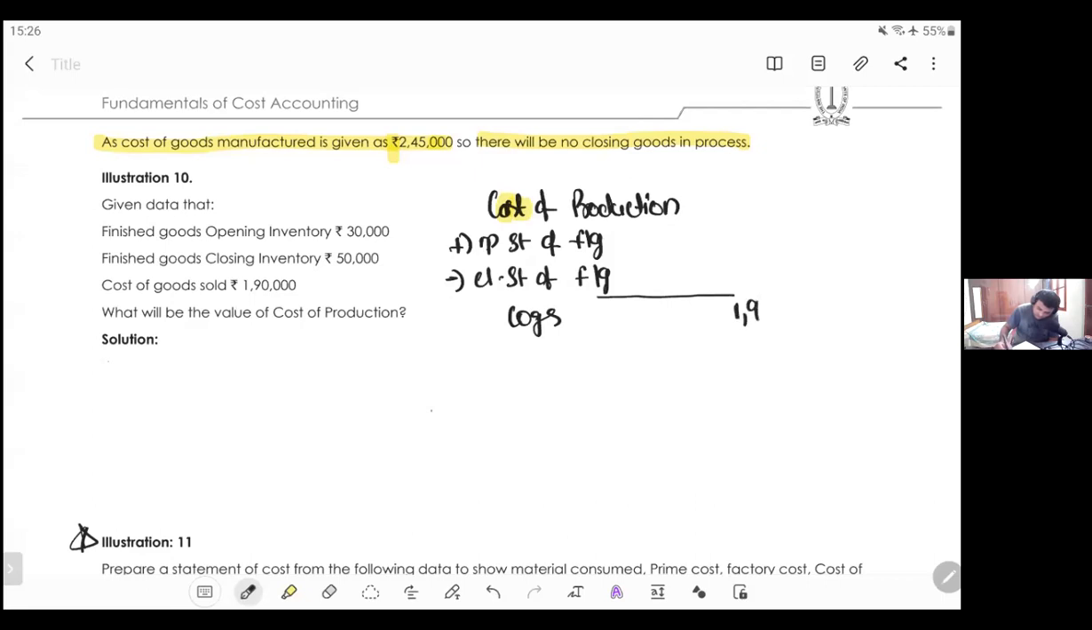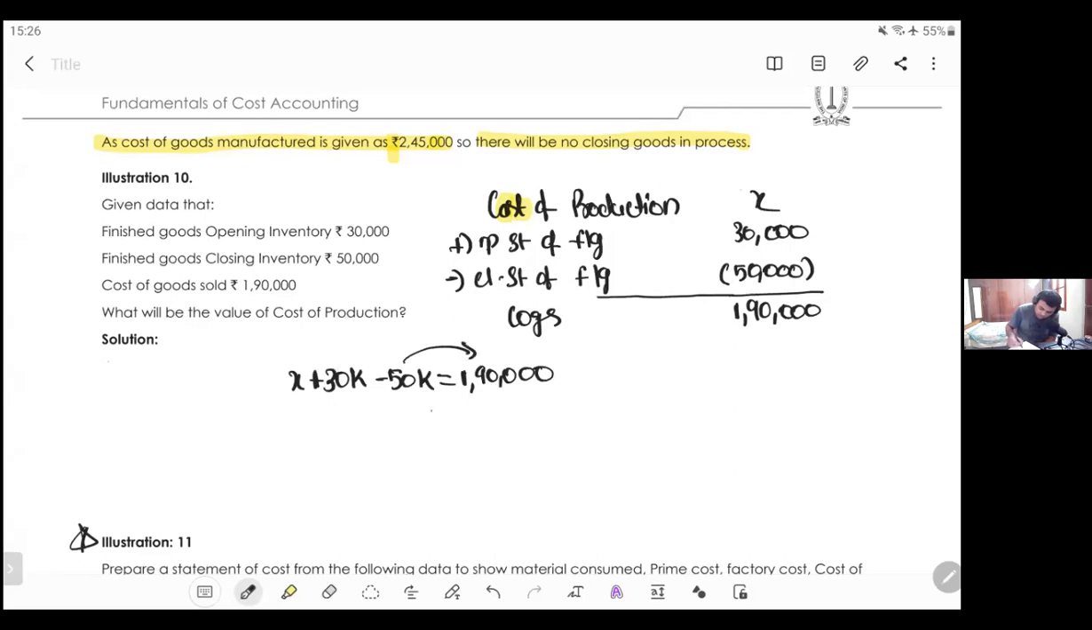He's saying cost of goods sold is 1,90,000. Opening stock of finished goods is 30,000. Closing stock of finished goods is 50,000. This is missing. So can I frame an equation like this, my dear friends? X plus 30,000 minus 50,000 is equal to 1,90,000. Let's take all the variables to the right hand side. X is equal to 1,90,000 plus 50,000 minus 30,000, which is 2,10,000.